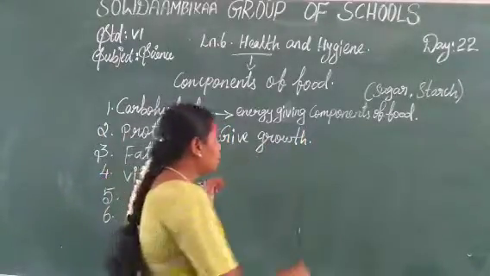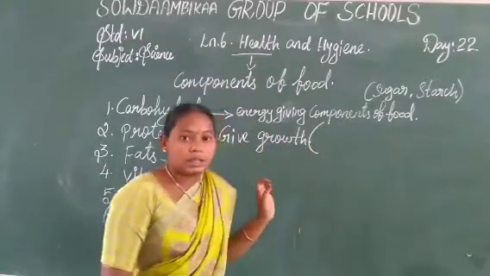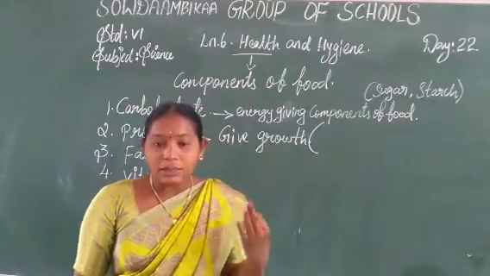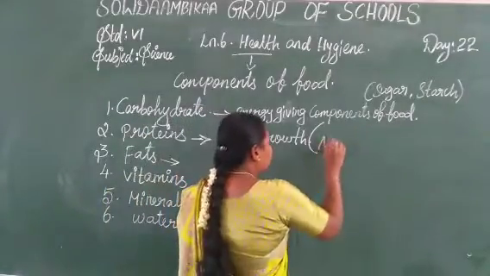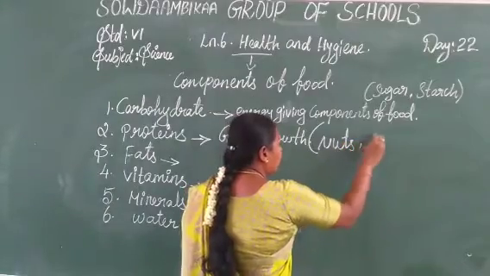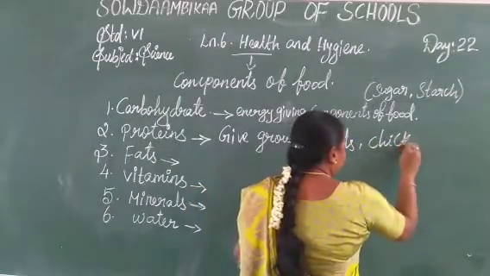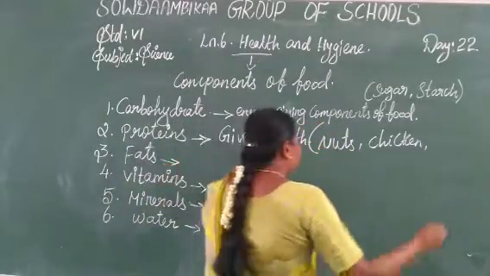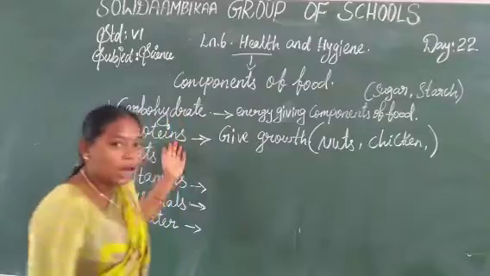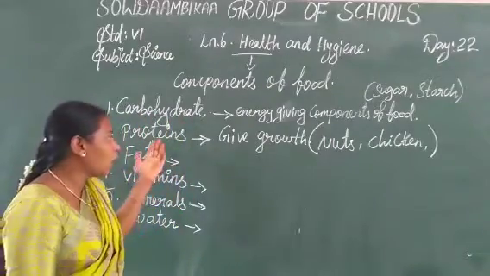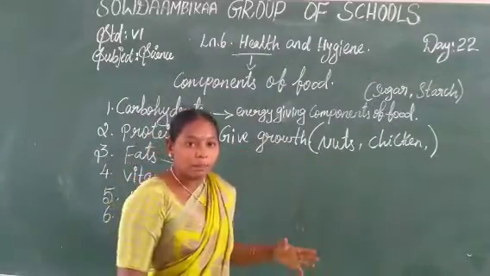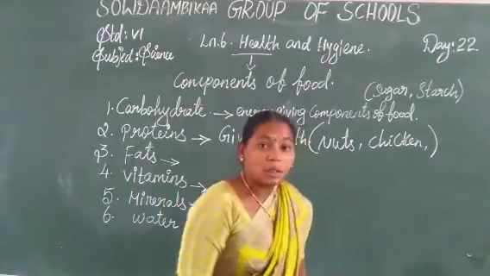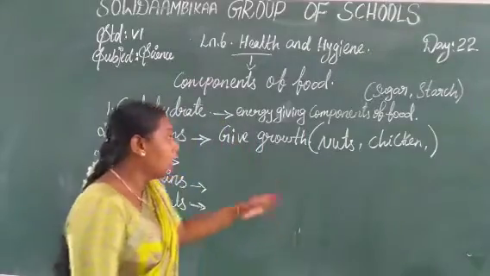Okay, so which items have more proteins? Listen: the soya beans, chickens, nuts. This is more in these food items. C-H-I-C-K-E-N, chicken, and soya beans. So many food items are protein. They give growth for our body. Example, nuts, chicken, soya beans.